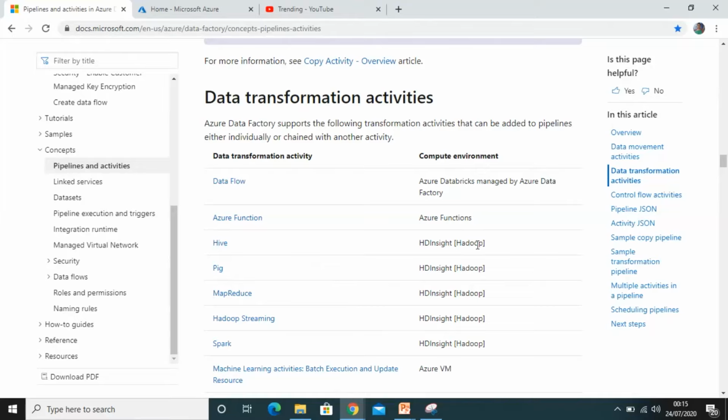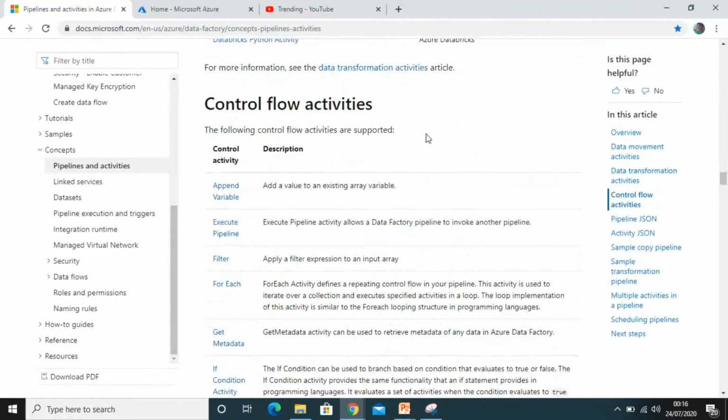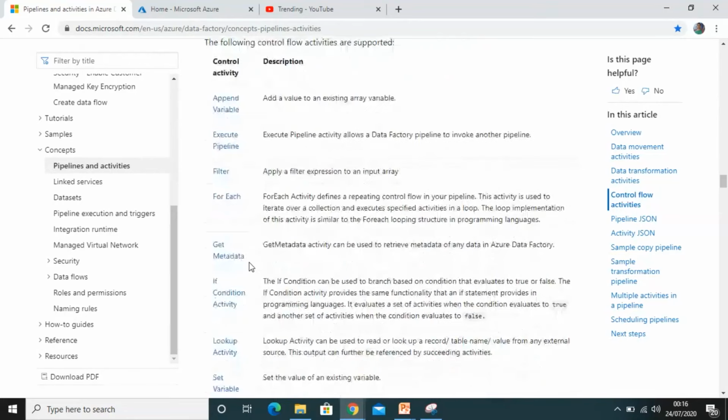You can see the Hadoop data transformation activities here. And next, control flow activities. These are activities where, on the basis of conditions, you do some actions, like For Each, If Condition, and filtration. We can do some filtering with these activities. So these are the control flow activities.